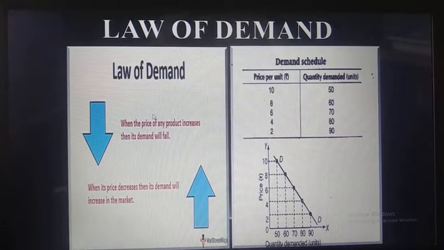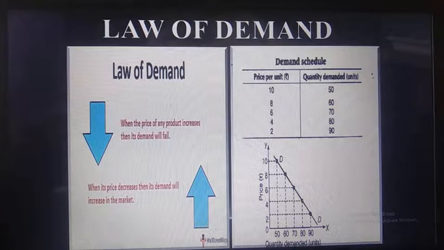See, here I will explain to you the law of demand. What do you understand by the law of demand? First of all, this law of demand is given by Alfred Marshall. In the law of demand, they are telling "other things being equal". Other things means what? That is the determinants of demand. That should be constant except price. Why is the price not included?